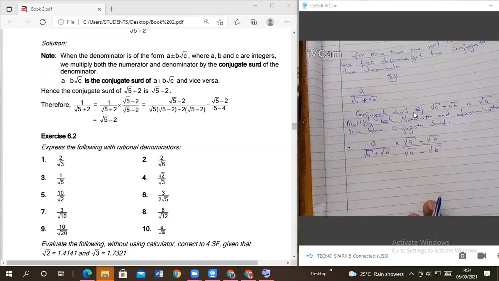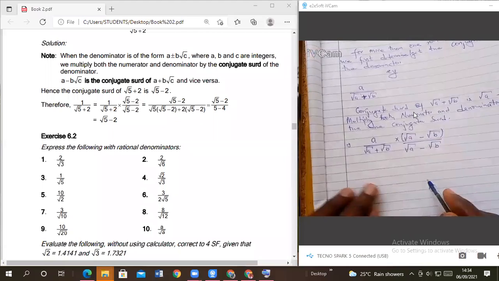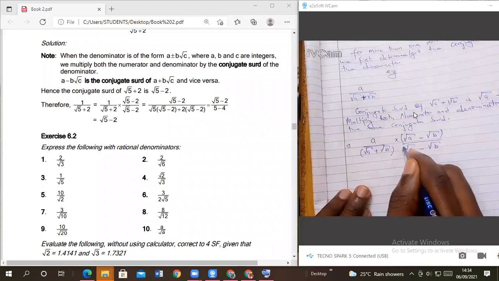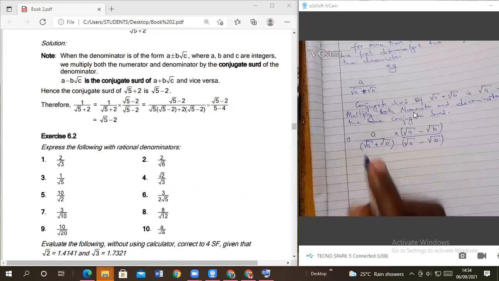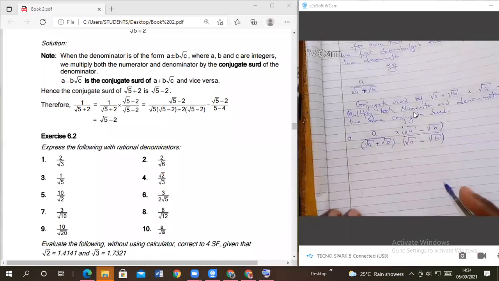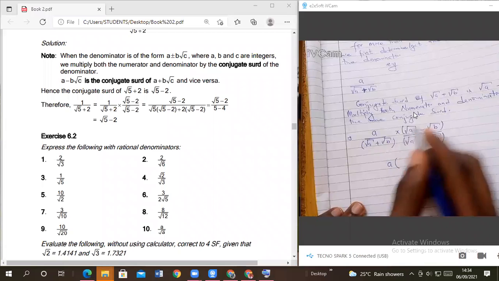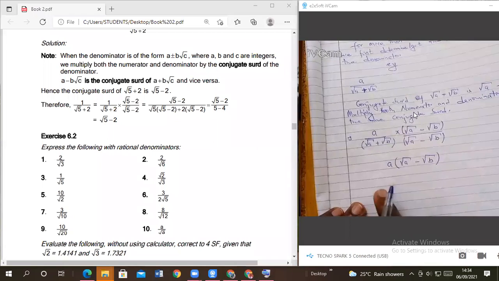Now, the problem many of you have is multiplication. This is one term, members. This is also another one. This is also another term. Take note of that. Put them in brackets like that. Then the a here is a single term, which means this single term is going to multiply all of these. So it's going to be a into root of a minus root of b. It must be like that.